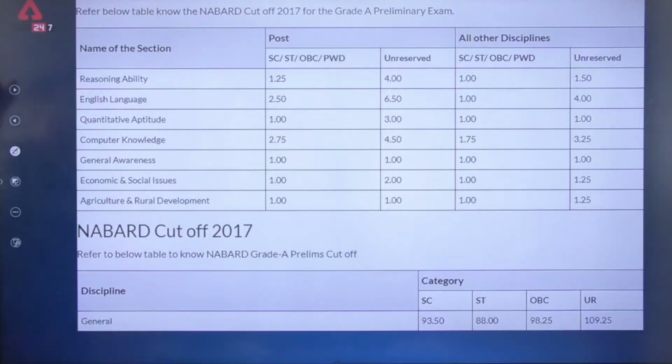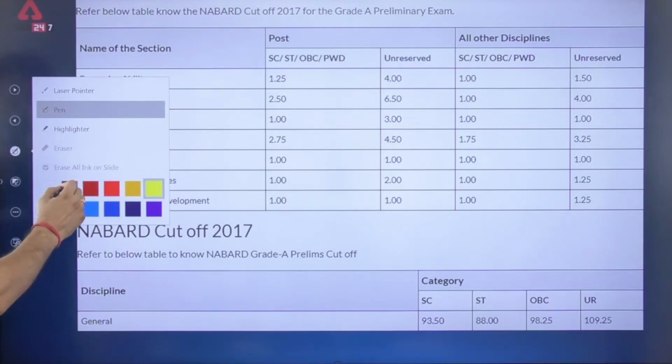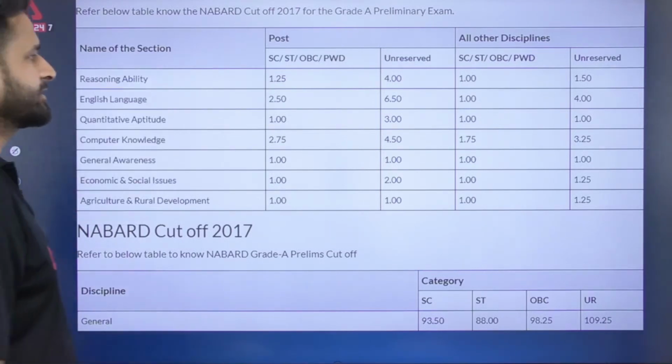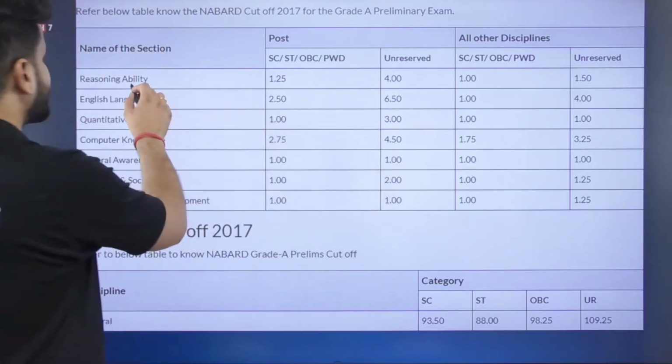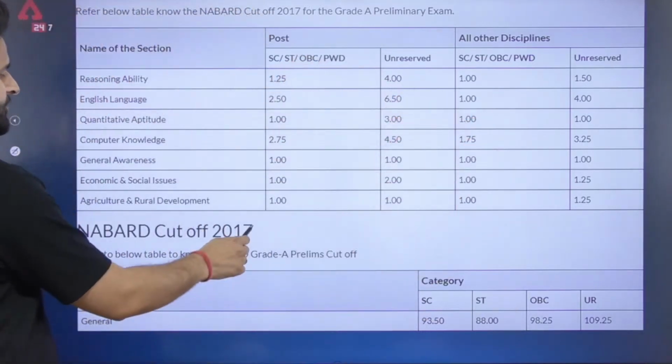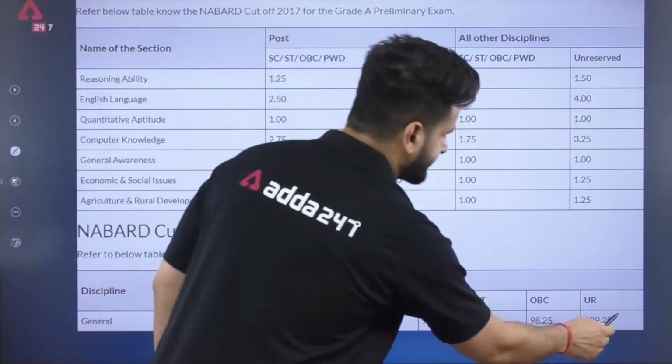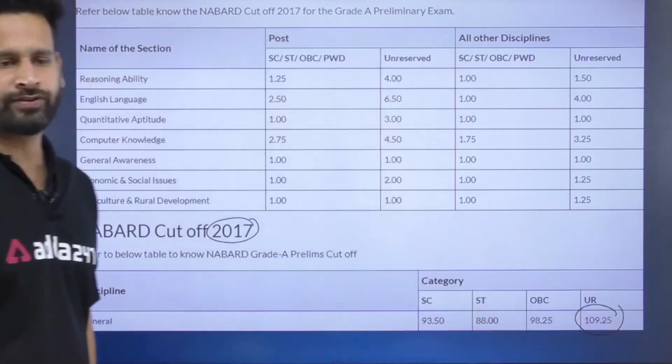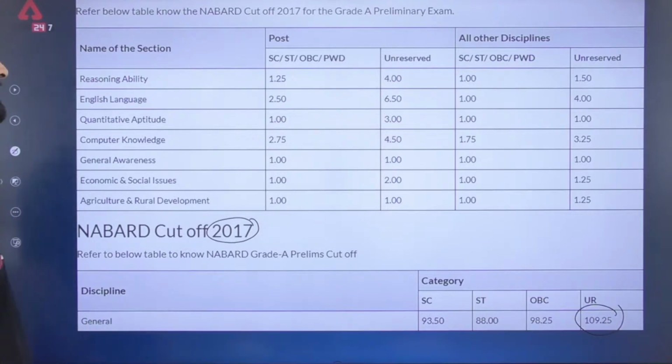After that, let's have a look at the cutoffs also. So talking of cutoffs, you can see the overall cutoff related to reasoning. You will see category wise cutoff, but we will just focus on this. This is for 2017. For unreserved, it was 109.25, out of 200. These marks are out of 200.